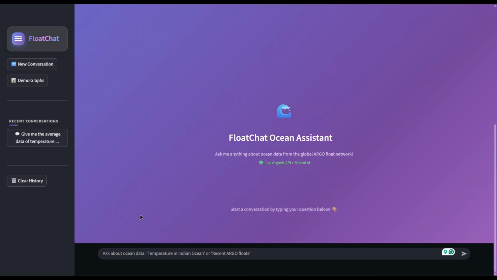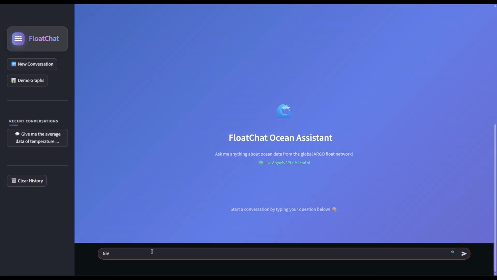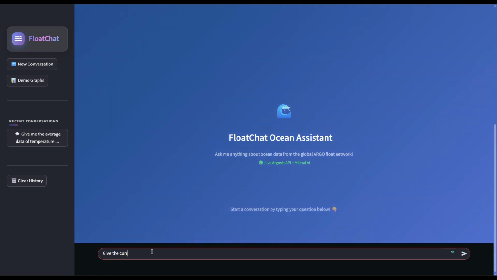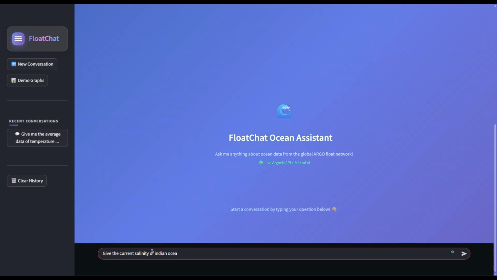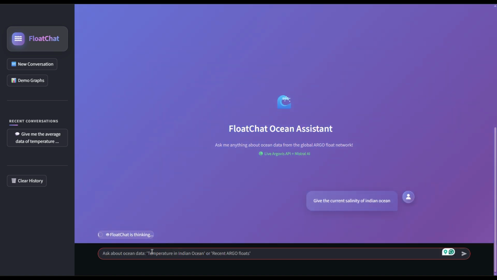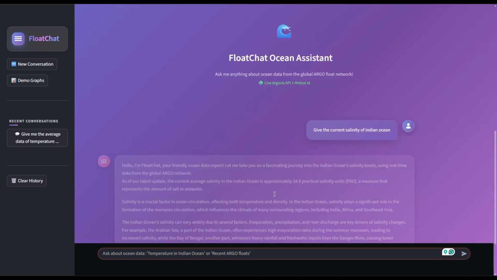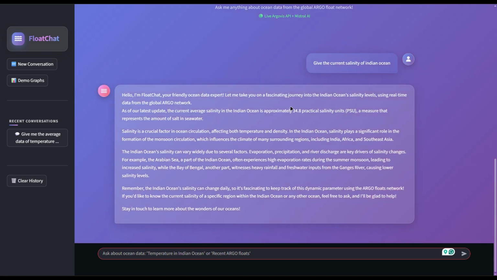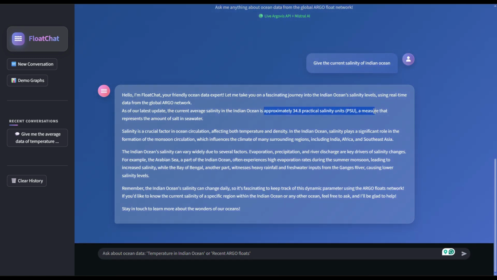Now, after pressing the new conversation tab, we are giving the prompt: give the current salinity of the Indian Ocean. And now FloatChat is thinking and it will give an accurate answer to the question. The current salinity of the Indian Ocean is 34.8 practical salinity units, PSU.